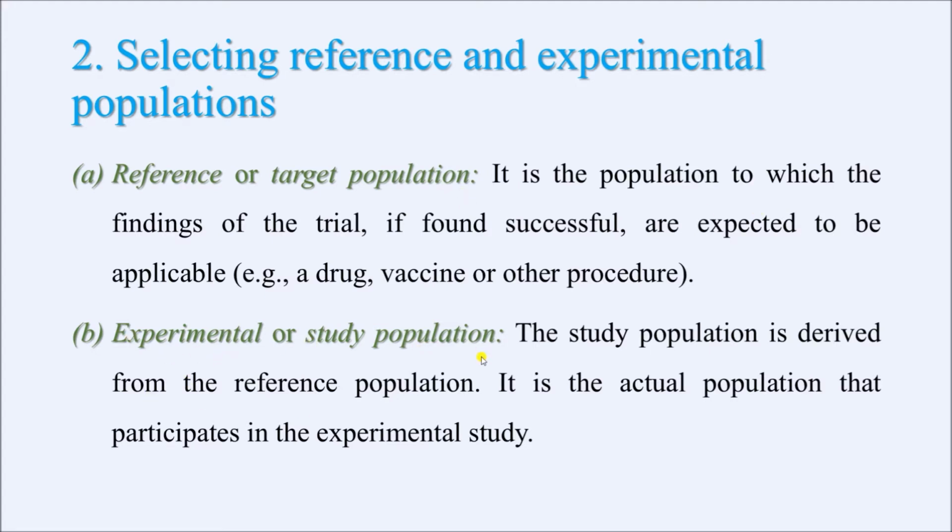We have the experimental study population. The study population is derived from the reference population. So they are basically the representative of the reference or target population. It is the actual population that participates in the experimental study. So we take some people from the target population on whom we conduct our study. This is known as the experimental study. After conducting the study, whatever are the findings, we can say these findings can be generalized or applicable to the reference or target population. So this is the concept.